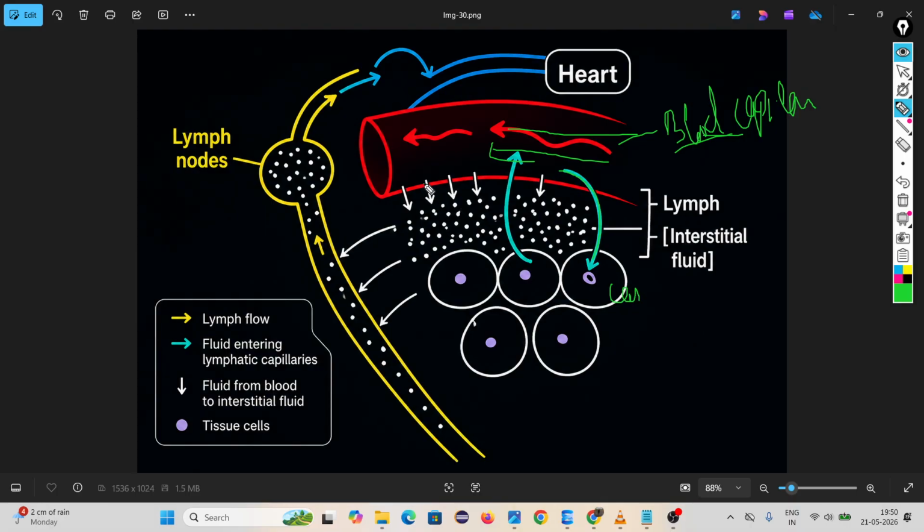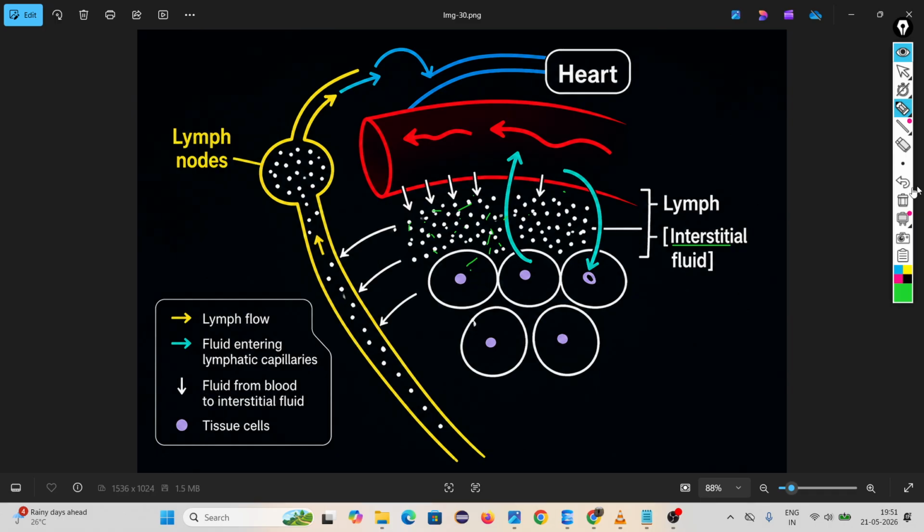During this, some part of the plasma, which is a blood component, is also released. It stays between the blood capillaries and the cell. The space between the blood capillaries and the cell is called interstitial space. Here the leakage of plasma is there.